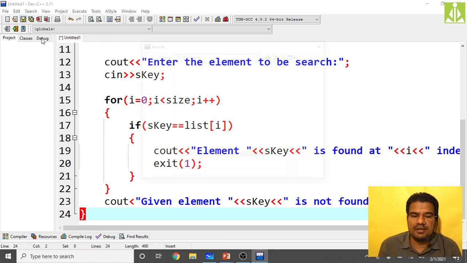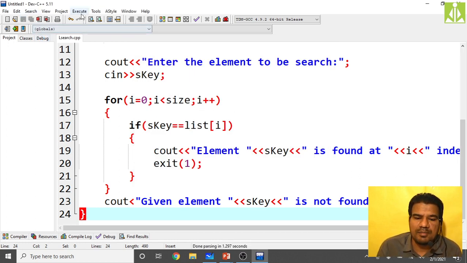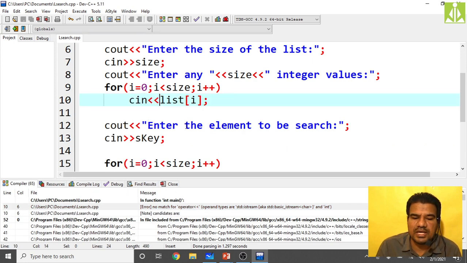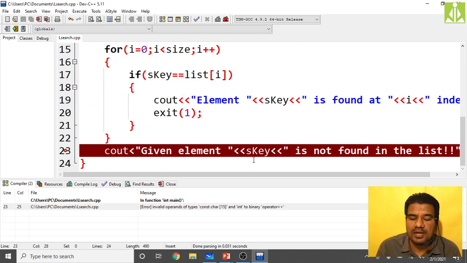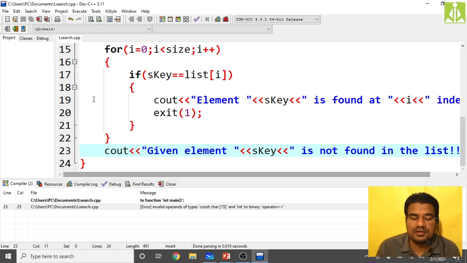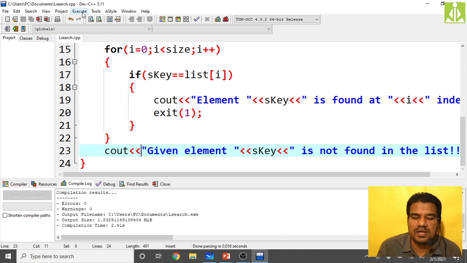So save this program as lsearch.cpp. Okay, now do the compilation. Yeah, we do get one error. We are saying cin, so it should be cin process. Here it is saying invalid operand. Yeah, here we made the mistake. Save it. Compilation successful. Now you execute and check.